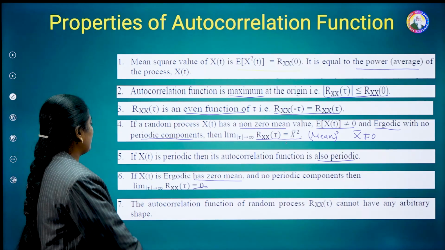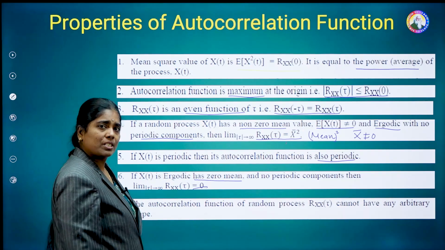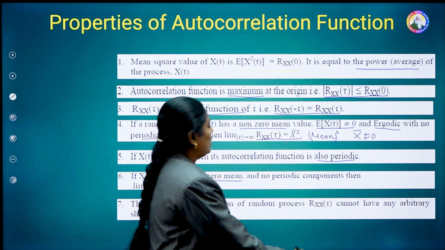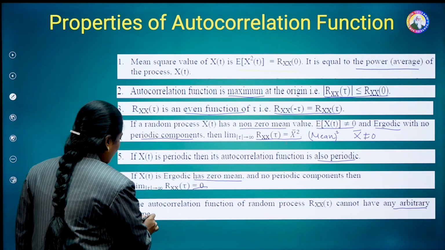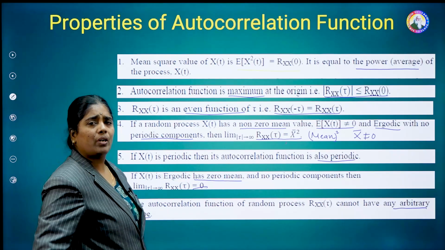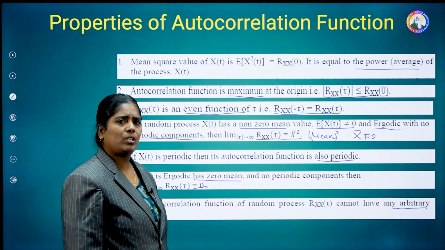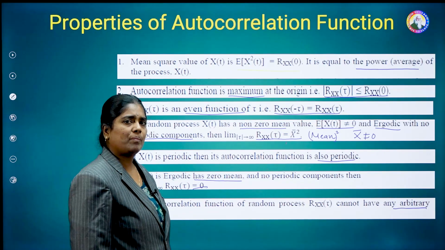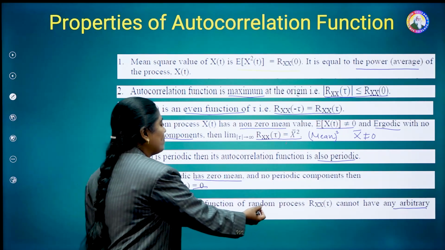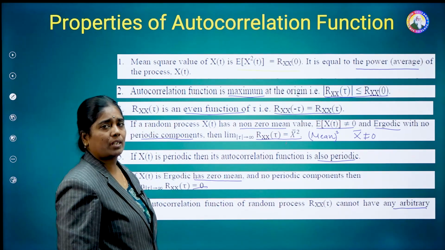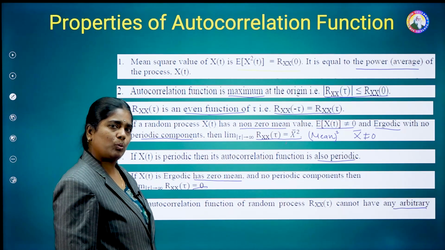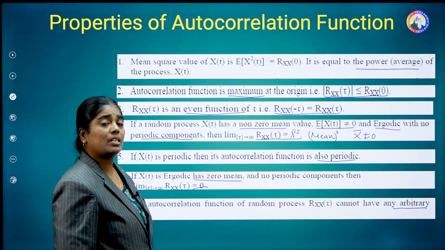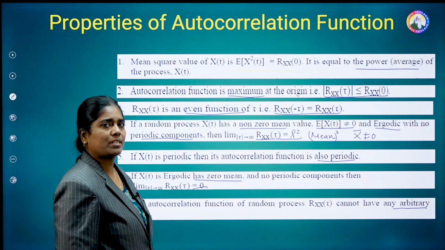And the last property is that the autocorrelation function of a random process, Rx of tau, cannot have any arbitrary shape. We may have different types of shapes like sine waveform, square, etc., whatever it may be. But the ACF does not have a particular fixed shape. Based on the nature of the random process, it has its own shape. So these are the 7 properties of the autocorrelation function.